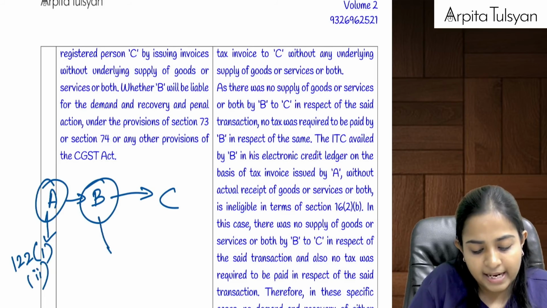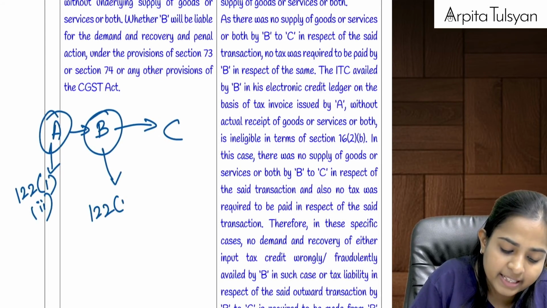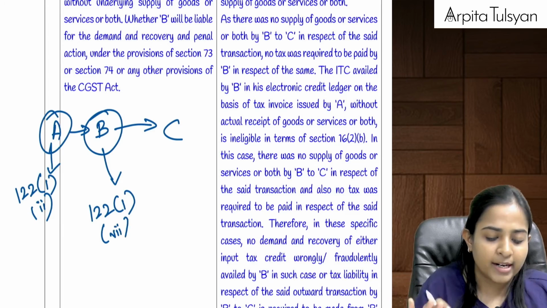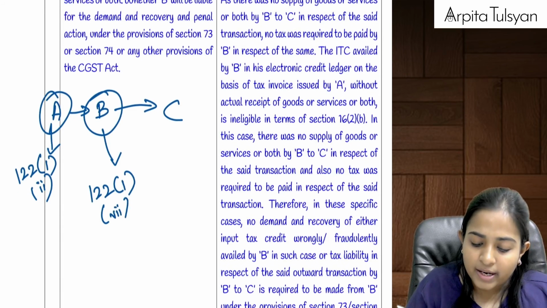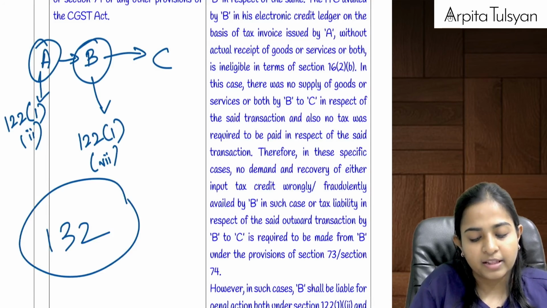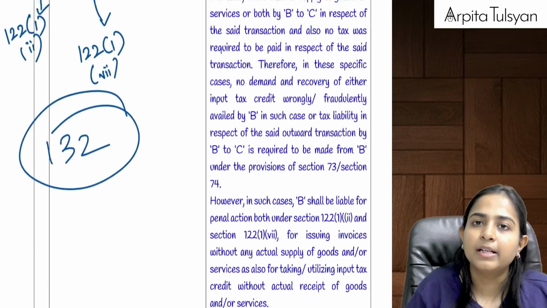Will there be any liability on B? Yes, B fraudulently availed ITC. So, can we say there will be a penalty under section 122(1)(7)? 73-74 is not applicable, so 122 will be applicable. Are you understanding this? Yes. And obviously, section 132 will anyway also become applicable. Are you clear with this? Yes.